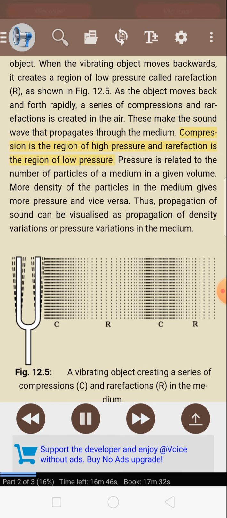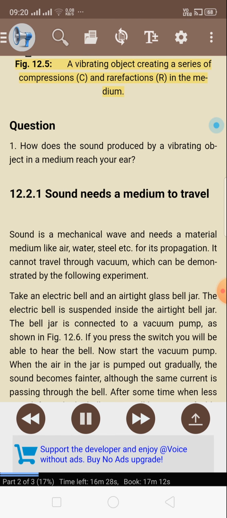Compression is the region of high pressure and rarefaction is the region of low pressure. Pressure is related to the number of particles of a medium in a given volume. More density of the particles in the medium gives more pressure and vice versa. Thus, propagation of sound can be visualized as propagation of density variations or pressure variations in the medium. Figure 12.5. A vibrating object creating a series of compressions, C, and rarefactions, R, in the medium. Question. 1. How does the sound produced by a vibrating object in a medium reach your ear?